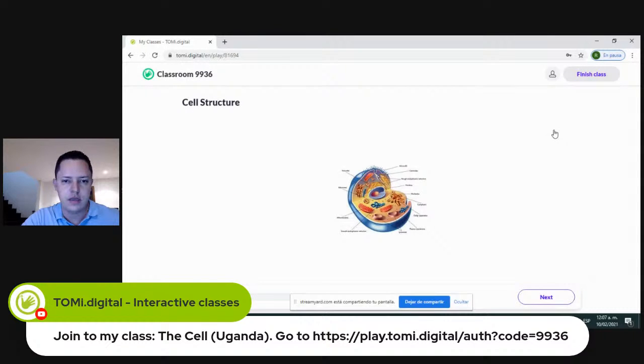Okay, so as soon as I start the class, this is the information that is going to be seen on the device, smartphone. So the first content that I used is an image. So the students will see the image that I uploaded, in this case, the cell structure.